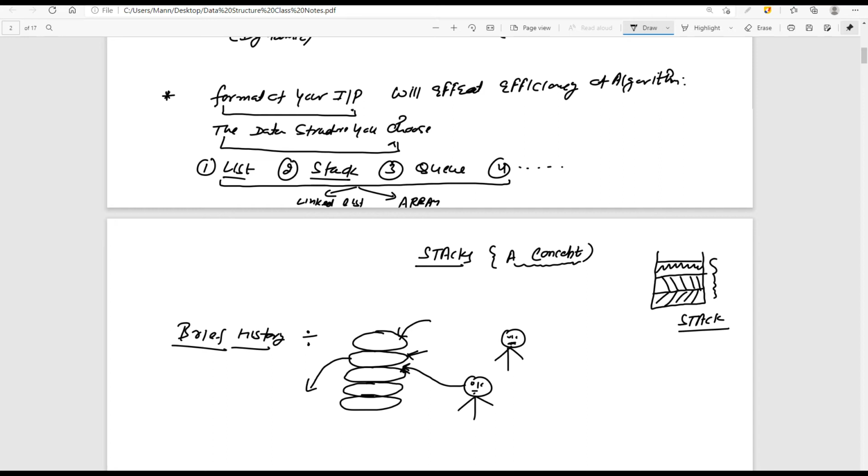So what did the marriage organizers think about? Why don't we put a kind of arrangement so that nobody will do such stuff? So what they did, they put in the concept of this particular drum.